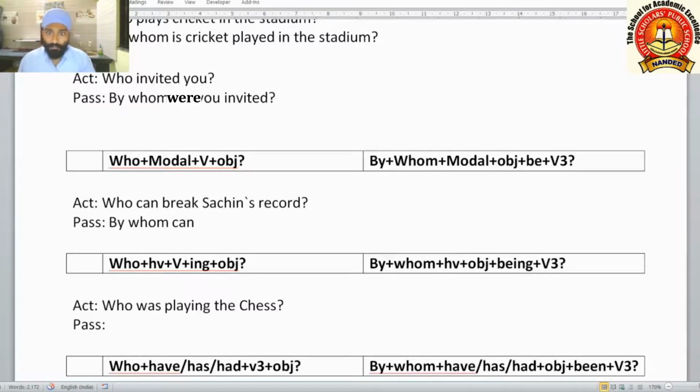Can Sachin's record be? Now break was the V1 form of the main verb. Break will become third form. Break, broke, broken. Be broken. By whom can Sachin's record be broken? By whom, we have taken the modal. After that the object, Sachin's record. Thereafter be we are taking here. Thereafter the V3 form of the main verb. By whom can Sachin's record be broken?